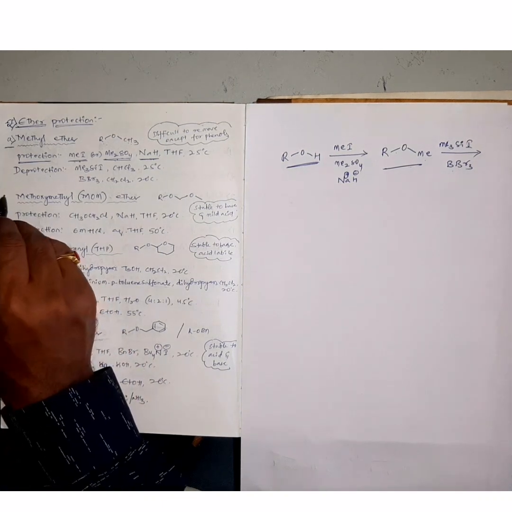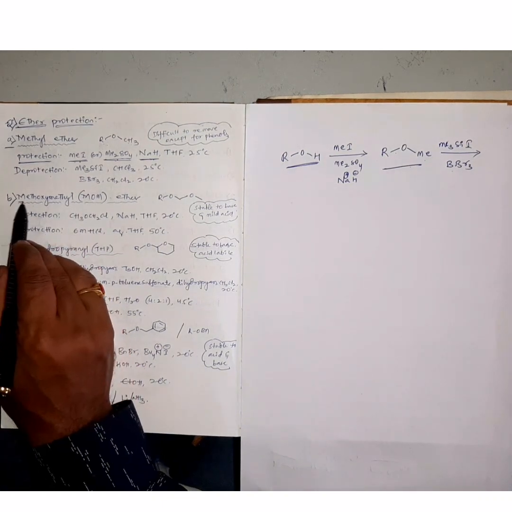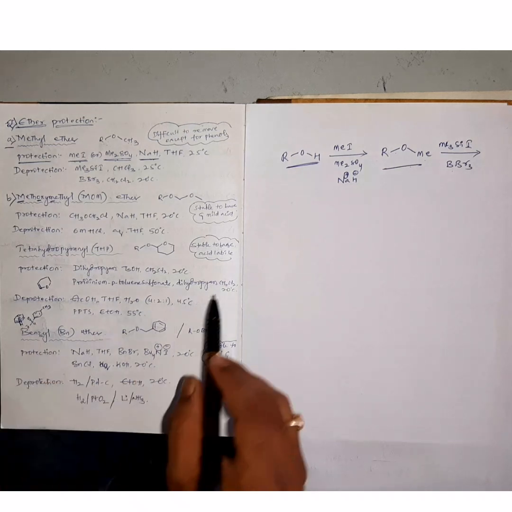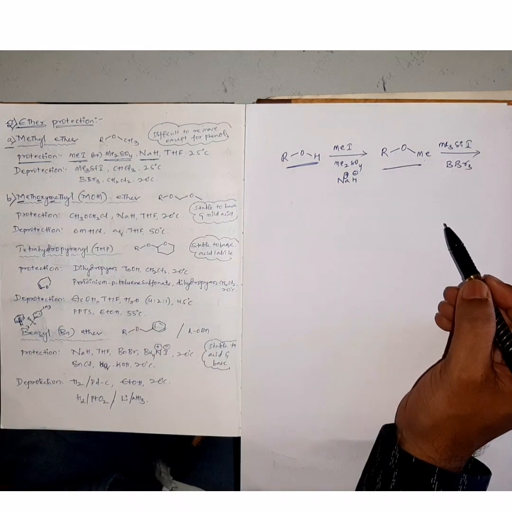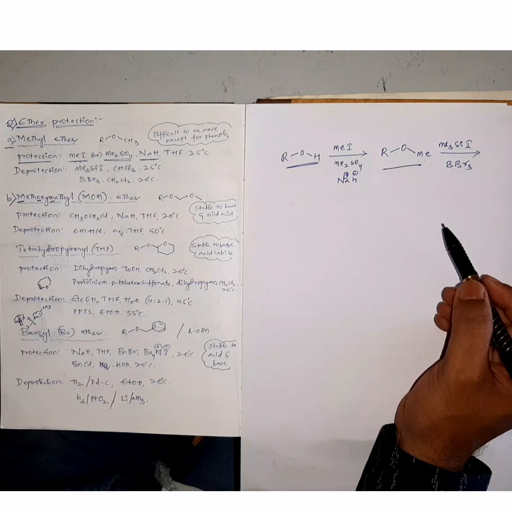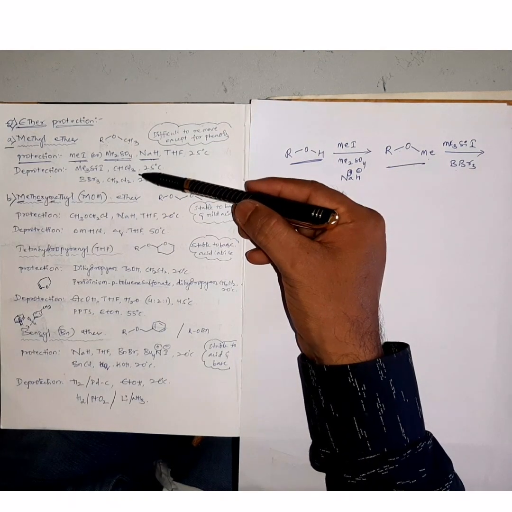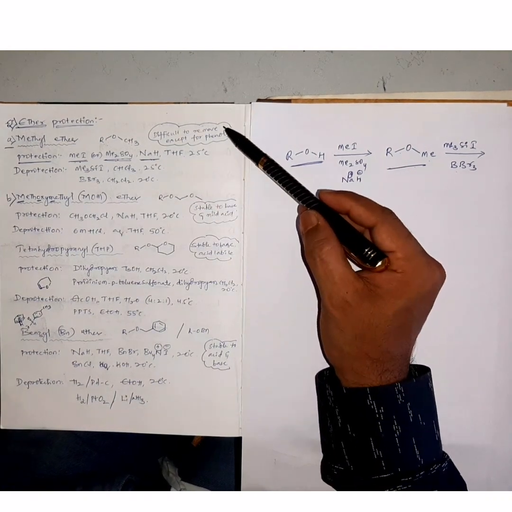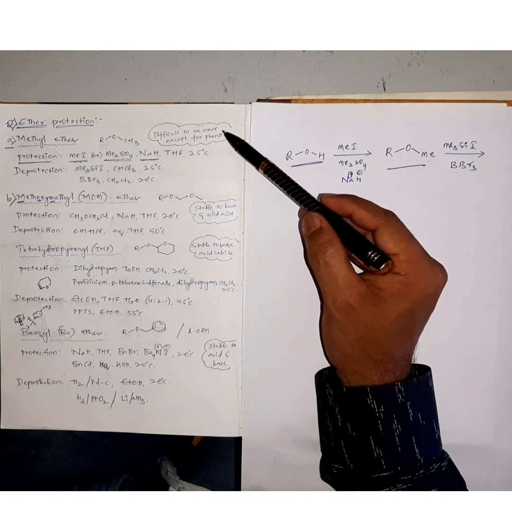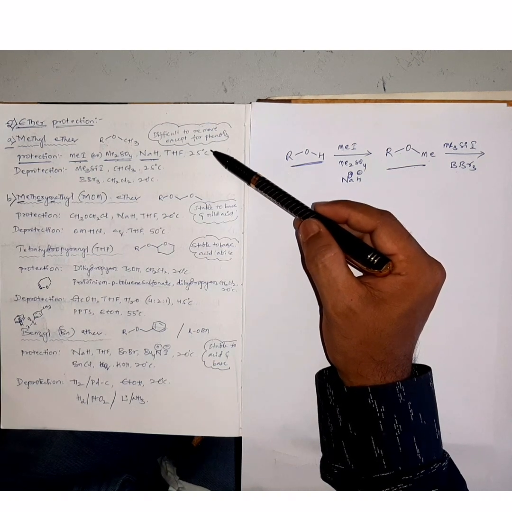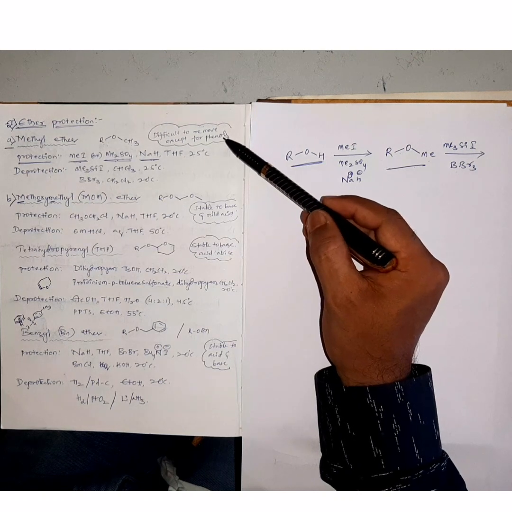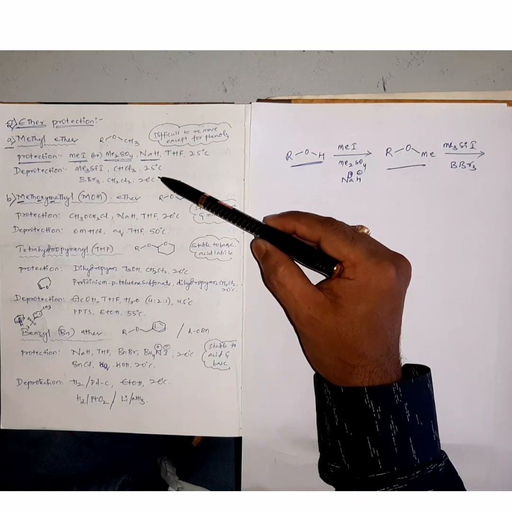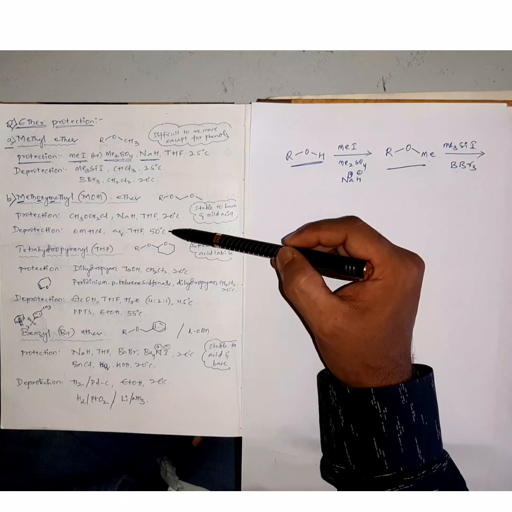Next, methoxymethyl ether protection, generally termed as MOM protection. Now, why are we studying MOM protection? Although we have methyl ether protection previously, why do we need to discuss MOM protection in this case? Methyl ether protection is very difficult to remove for simple aliphatic alcohols. It can be applied for phenols, but deprotection of aliphatic alcohols is very difficult. That is why we are moving on to methoxymethyl ether protection.